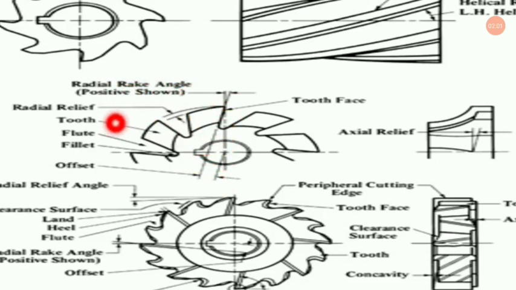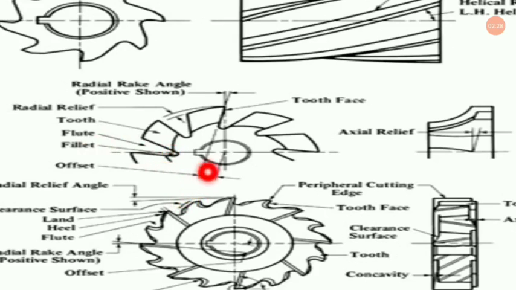Now the relief, you can see over here, the curvature of the top surface of the particular tooth. This gap is known as radial relief, as you can see over here. Now this is the tooth, and this is the flute. This small portion is the fillet.